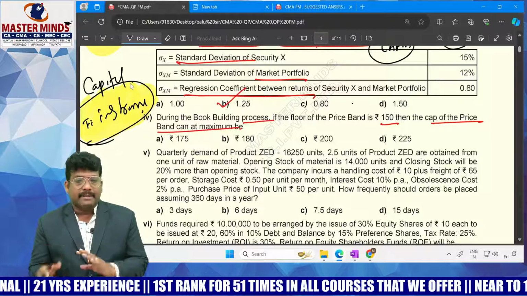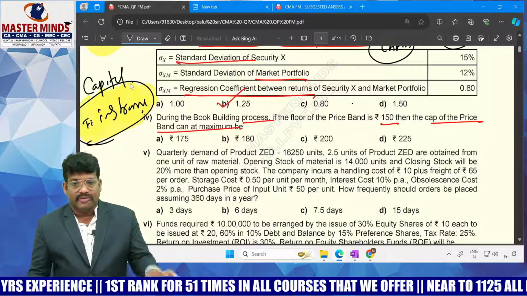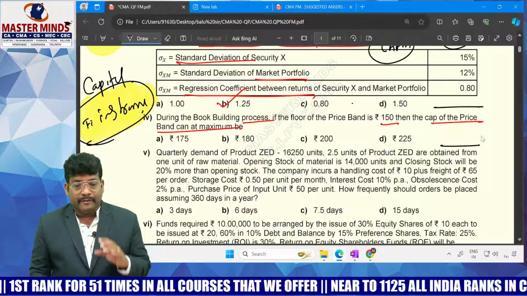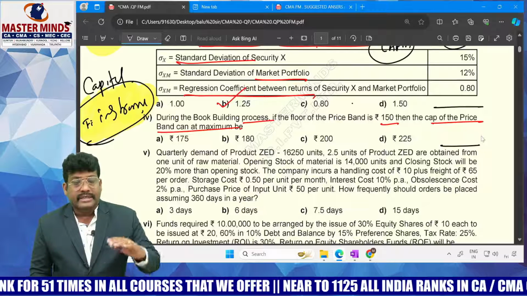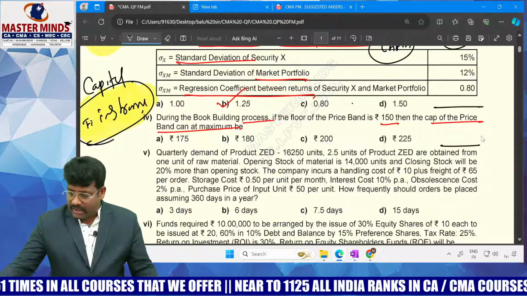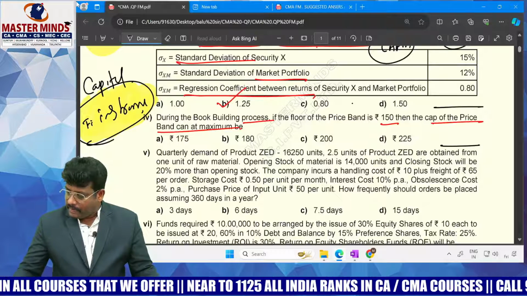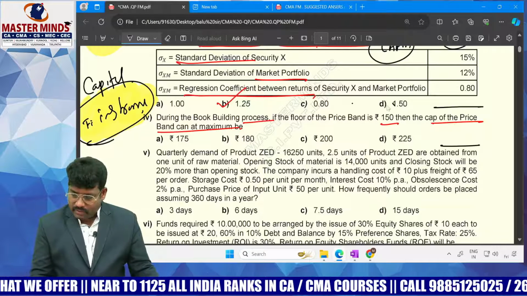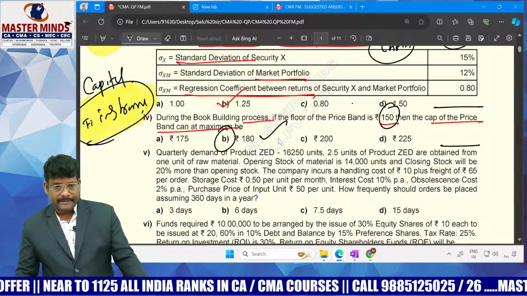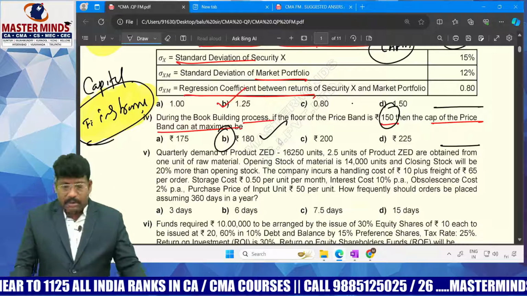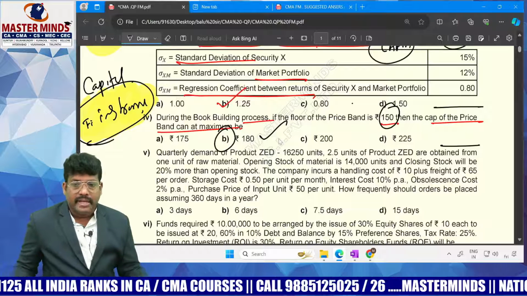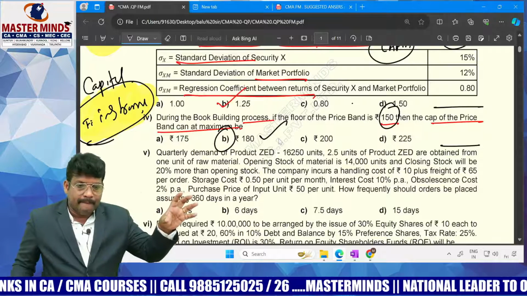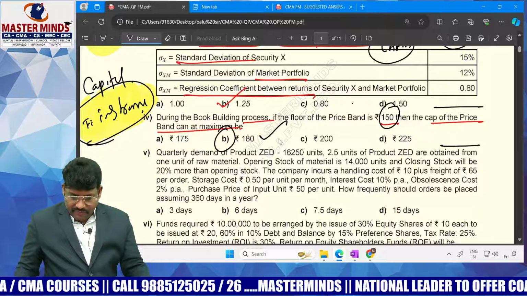When a security is going to be issued in the capital market, generally you will fix two prices. One is the floor price, another one is the cap price. The cap price should not exceed 20% on the floor price. So 150 into 20% is 30. If you add that to 150, 150 plus 30, the answer would be 180. So 180 would be the maximum price. Beyond that it should not be exceeded, because on the floor price the maximum change would be 20% only, right? That is a financial instrument.